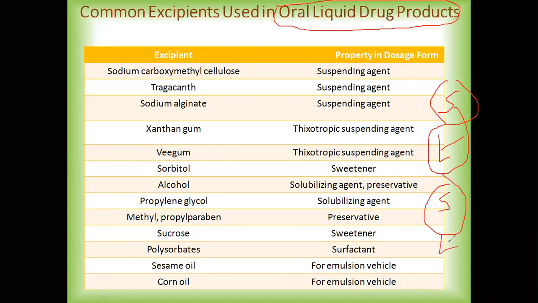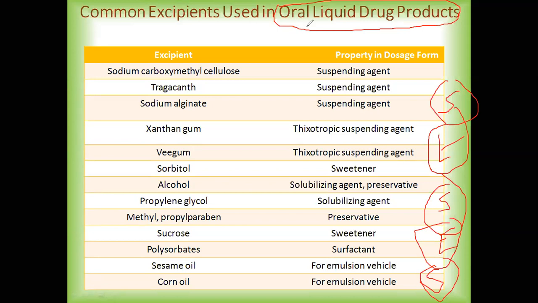Then we also have other categories, for example elixirs and syrups. These are dosage forms taken by the oral route, and the form is liquid.